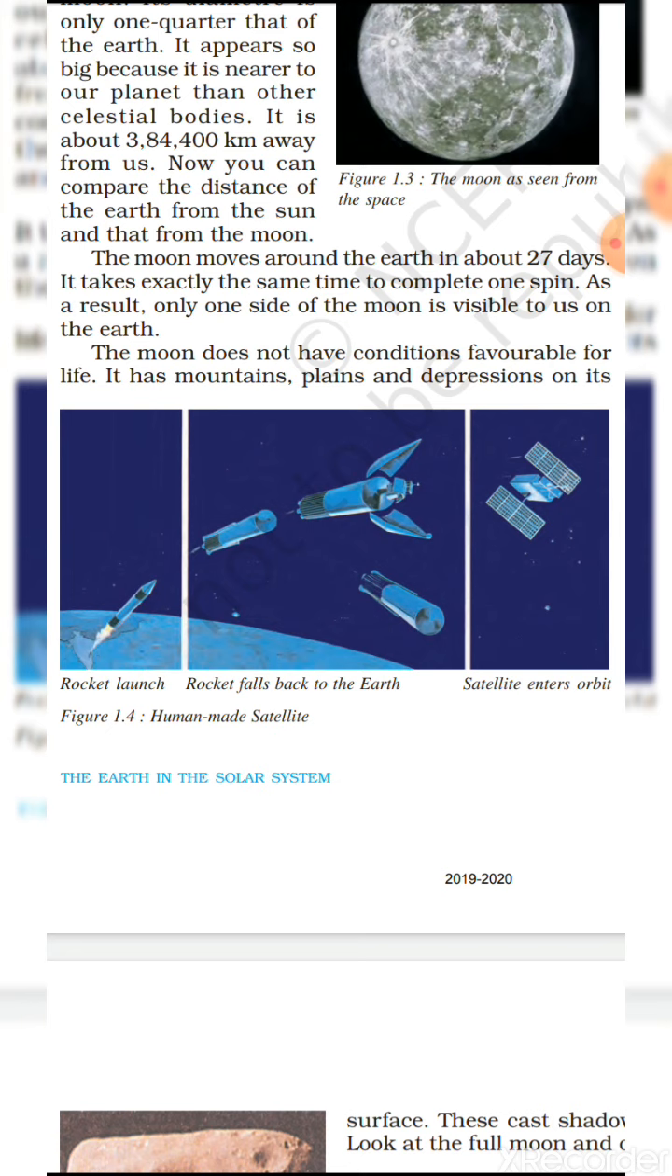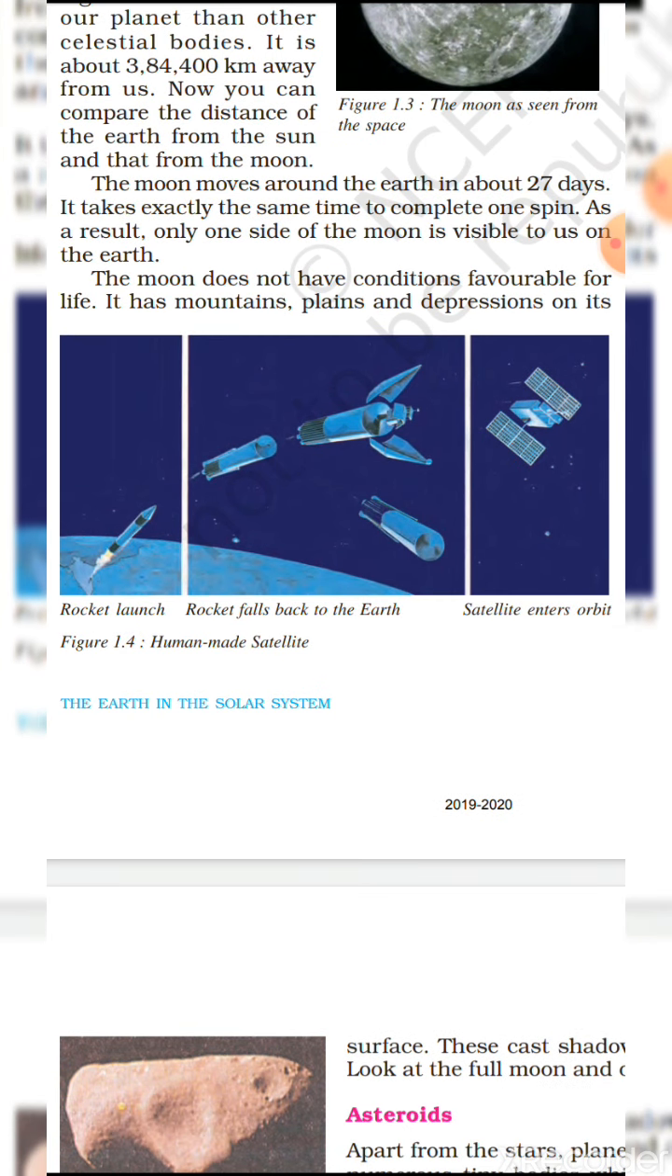The Moon moves around the Earth in about 27 days. It takes exactly the same time to complete one spin. As a result, only one side of the Moon is visible to us on the Earth. So from this paragraph, it is said that the Moon moves around the Earth in about 27 days. How many days does the Moon take to revolve around the Earth? 27 days. It also takes 27 days to complete its own spin. So that's why we can see only one side of the Moon.